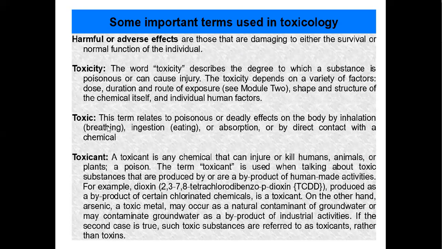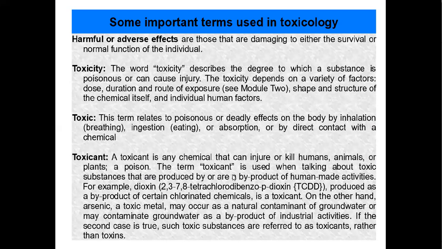And toxic is a term related to a poisonous or deadly effect on the body by inhalation, ingestion, or absorption. This is the route of exposure, or by direct contact with a chemical. And another term, toxicant. A toxicant is any chemical that can injure or kill humans, animals, or plants. That is also a poison.